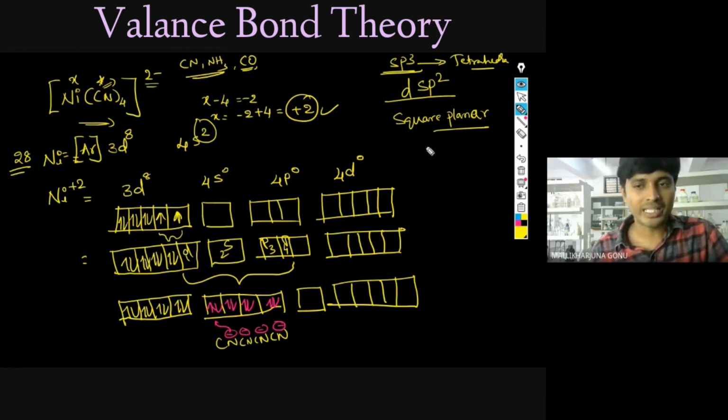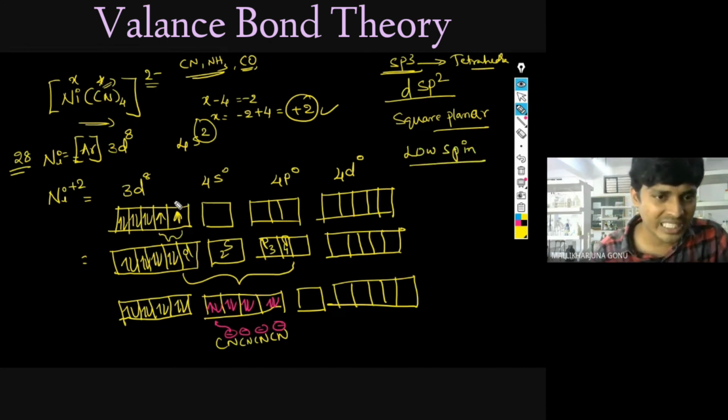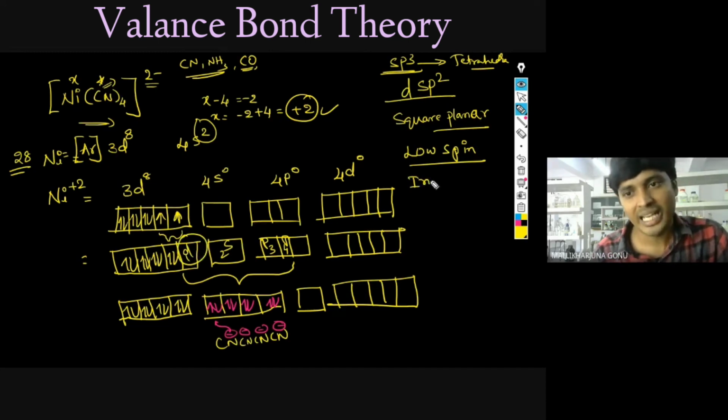Now, what is the spin of the complex? It is a low spin complex, because all are paired. And inner orbital, because the inner d orbitals are combining. That's how we call it an inner d orbital complex also. Magnetic property: all are paired up here. So what is the property of this one? Diamagnetic.